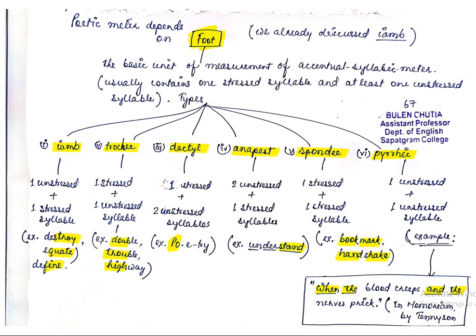So I think you have understood what foot is and what the different types of foot are. Okay, this is very important to understand a poem. From today onwards, when you read poems, you just try to find out where we can find iambs, trochee, dactyl, anapest, spondee, and Pyrrhic. Out of these particular feet, iamb is the most important one because most of the poems are written in iambic form.